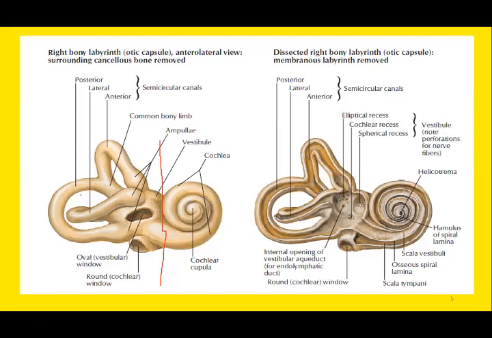Today we will focus on the vestibular region: the three semicircular canals in the x, y, and z axis, anterior, posterior, and the horizontal semicircular canal, also known as the lateral semicircular canal. Besides the semicircular canals, we have the otolith organs, and this is known as the vestibule. So this is the bony labyrinth, and enclosed within it is the membranous labyrinth.